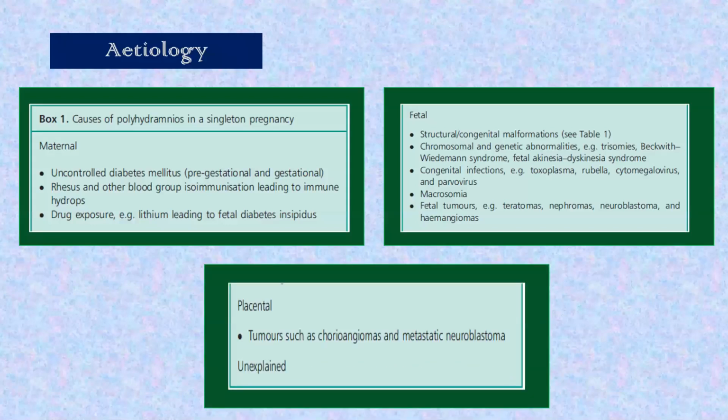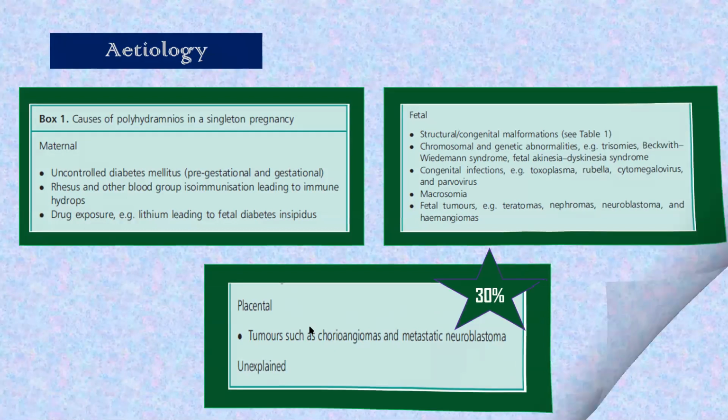Then placental also: placental tumors such as chorangiomas and metastatic neuroblastoma. And the fourth one is unexplained. Maternal causes, fetal causes, placental, and unexplained. In placental, there are chorangiomas and metastatic neuroblastoma. And chorangiomas, it is 30% associated with polyhydramnios.